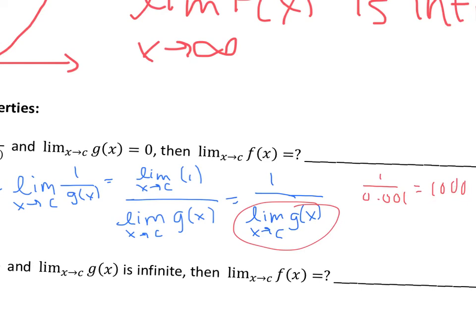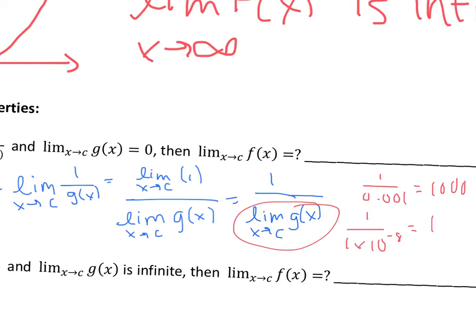So 1/1000th is a pretty small number, but let's see what happens when I plug in something even smaller. So if I plug in 1 over 1 times 10 to the negative 8, okay? So when I plug that in, remember, negative 8 would mean there's 8 zeros.